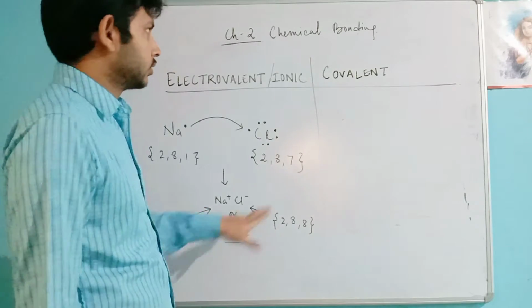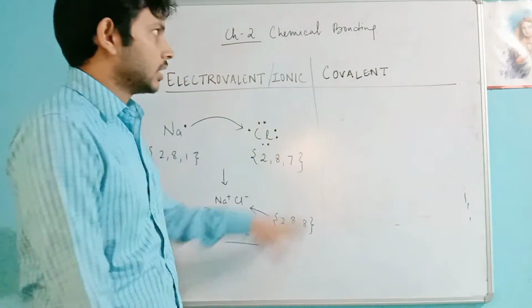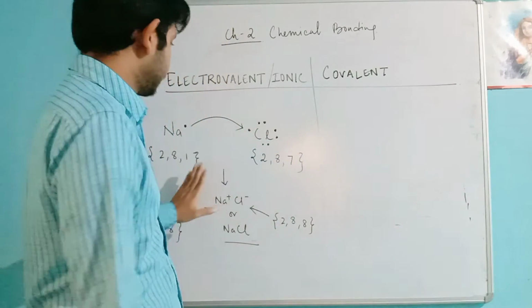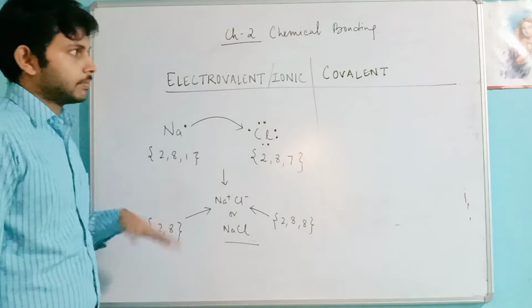Now we are moving to covalent compounds. What is a covalent compound? This was an ionic or electrovalent compound.